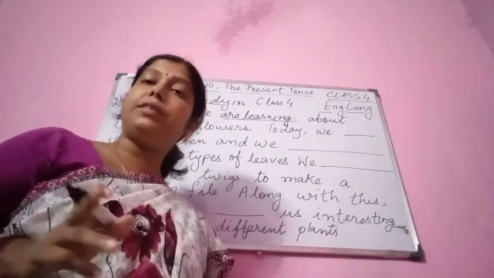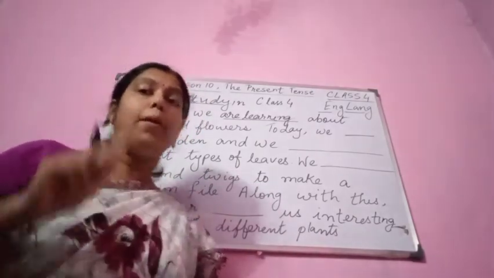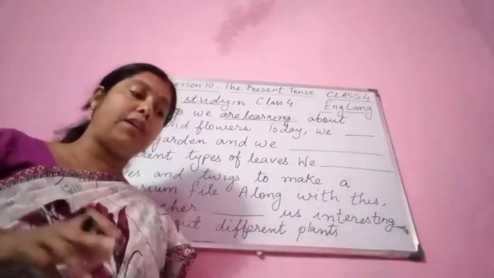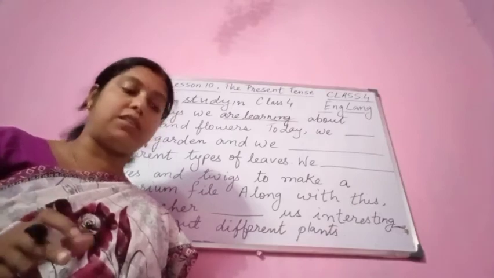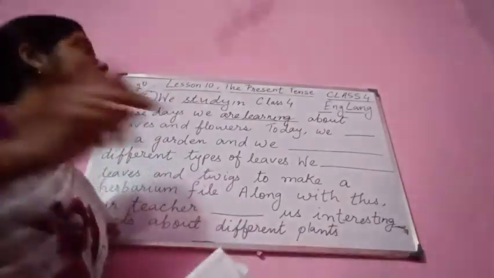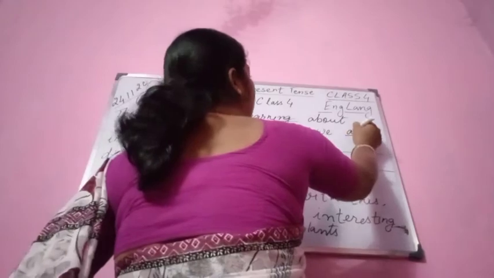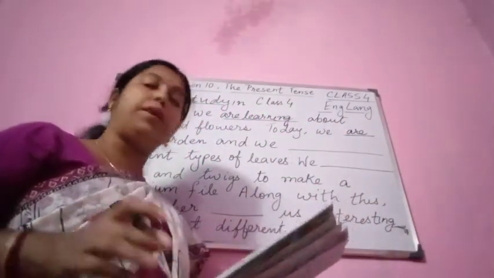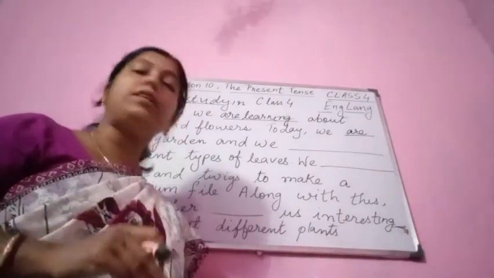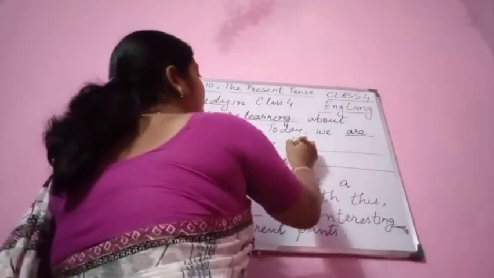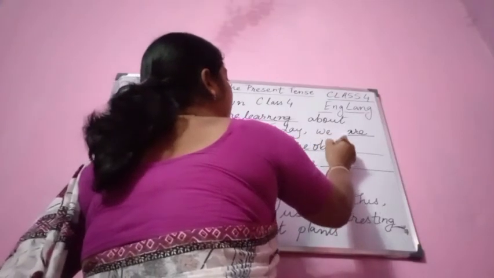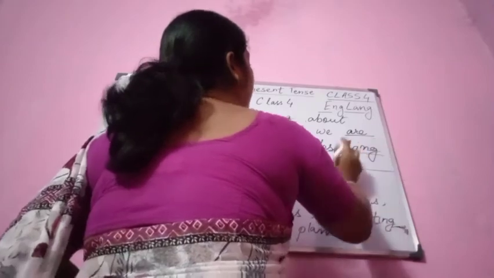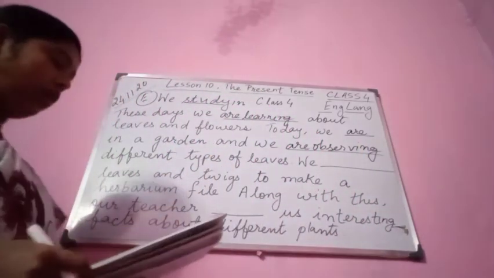Now this is the be verb given in the bracket. Please follow. Be is written in the bracket. That means here we are using simple present or present continuous tense. So we are going to use are. Today we are in a garden and we are observing. Observe is given. We are observing different types of leaves.